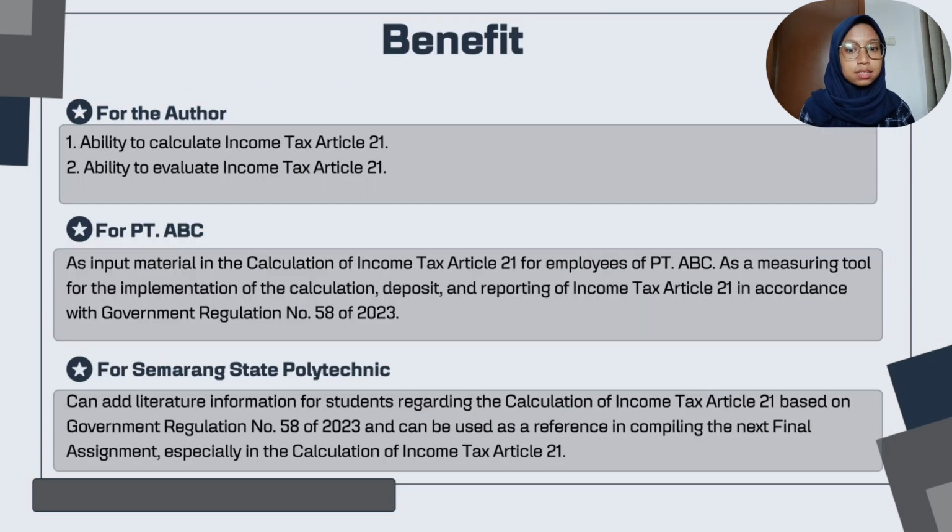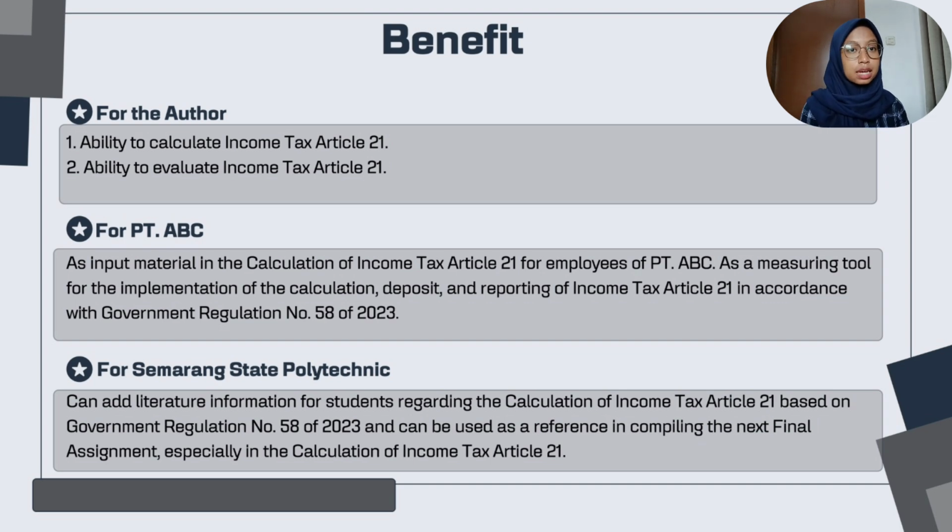The next is benefit. The first is benefit for the author. Number one is the ability to calculate income tax Article 21, and number two is the ability to evaluate income tax Article 21.